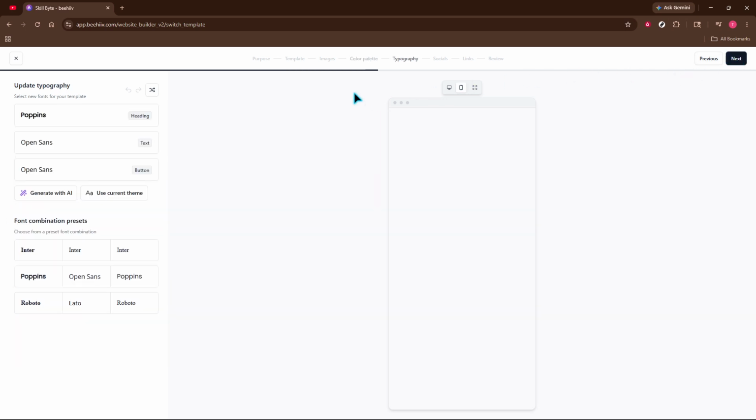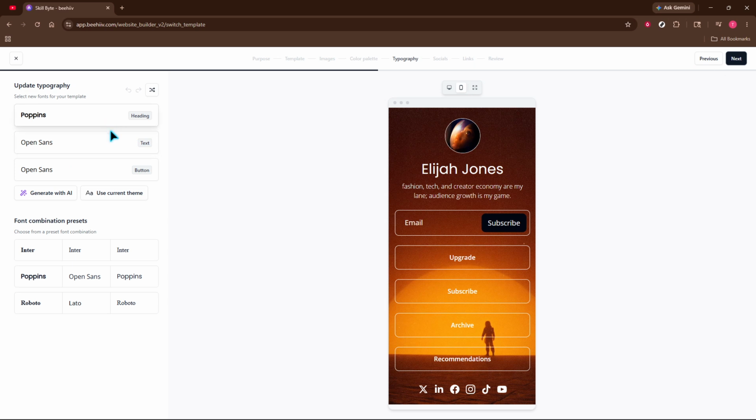Select a clean, legible pairing for headings and body text. If you're not sure what works, try the font combination presets to quickly lock in a professional look. When you're satisfied, click Next.